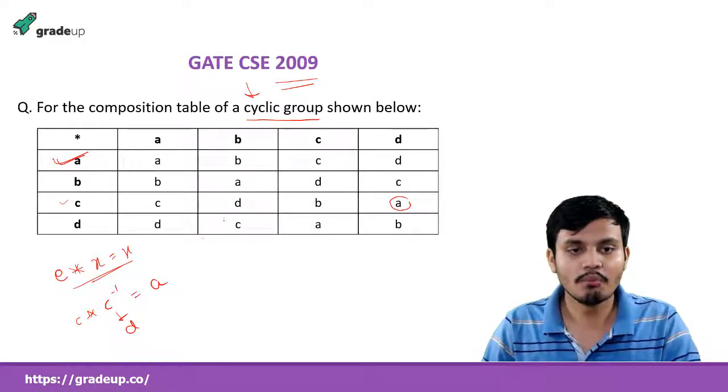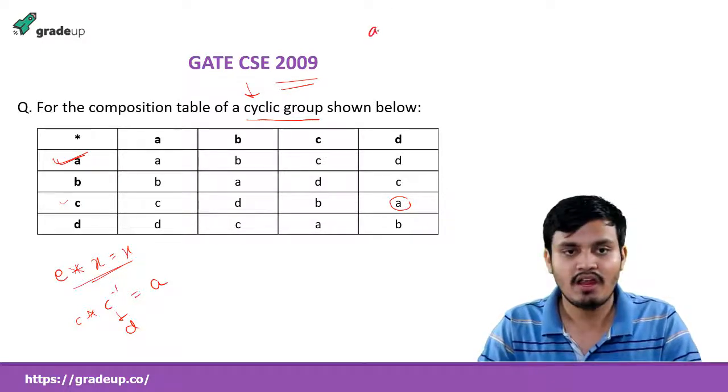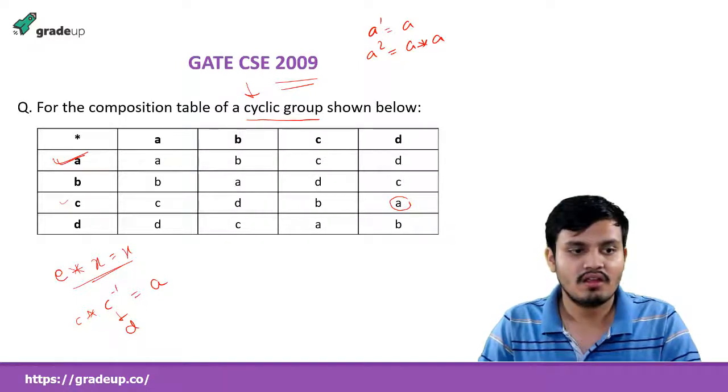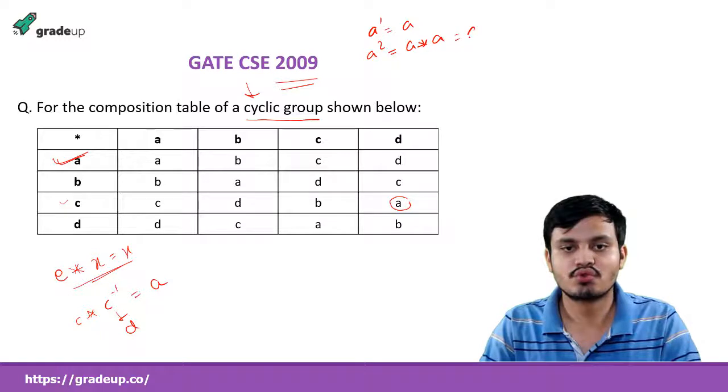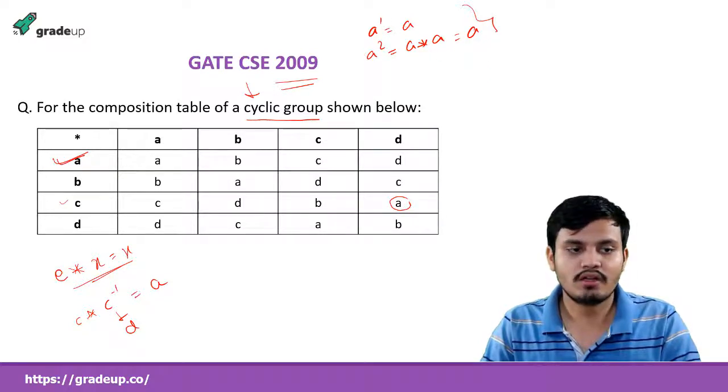But the question is asking which of them is the generator. Generator means that you need to generate all the elements. If I try with A, A1 is equal to A, A2 is equal to A star A, and that is again A. So it cannot derive anything else, because it always gives A again. So it is not.